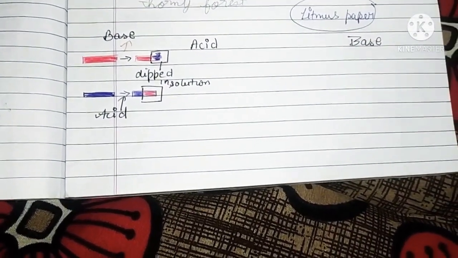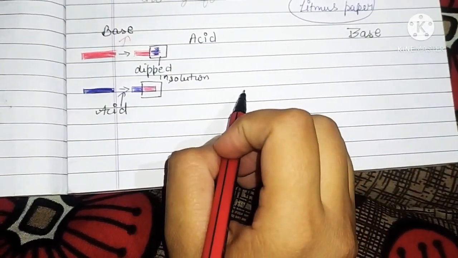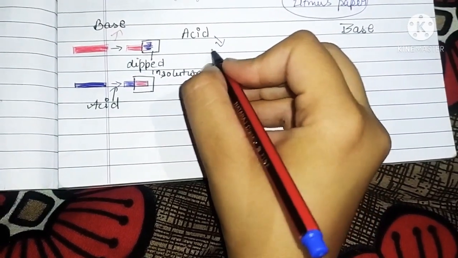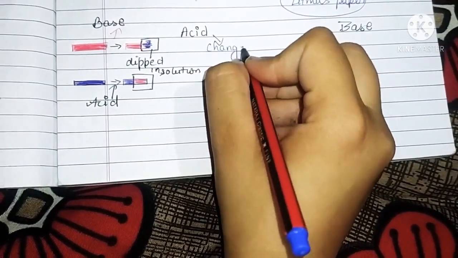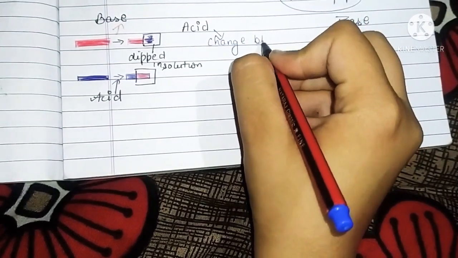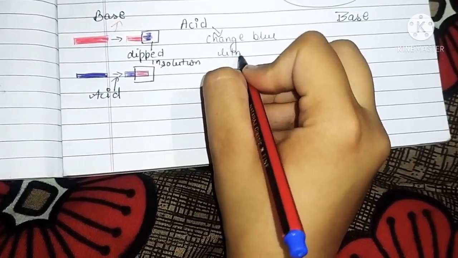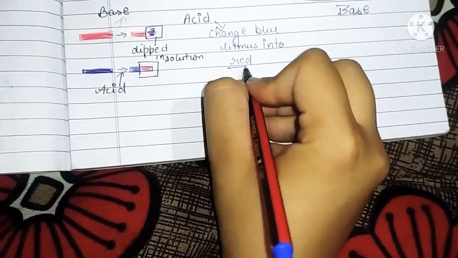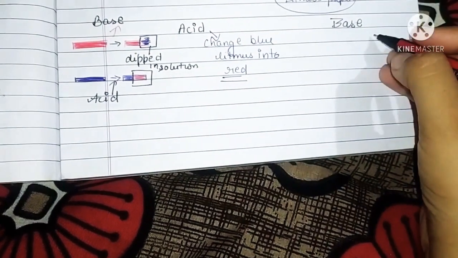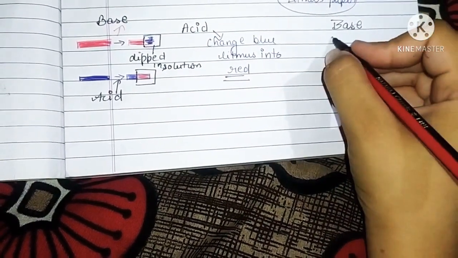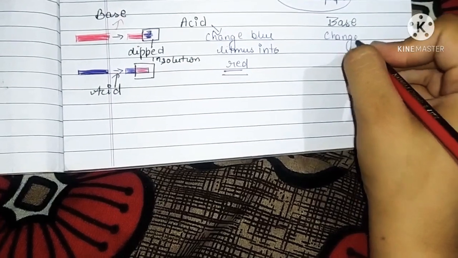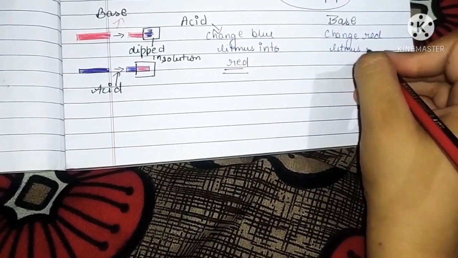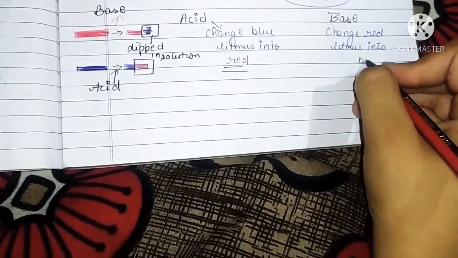So here we can conclude that if we have acid, then it will change blue litmus into red. And if your unknown substance is base, then it will change red litmus into blue.